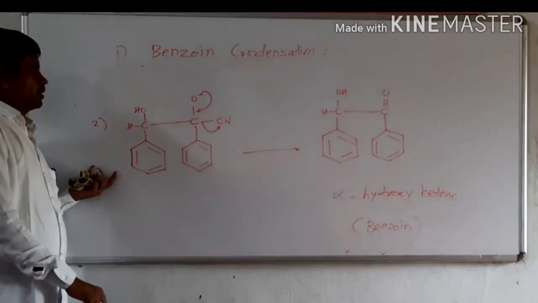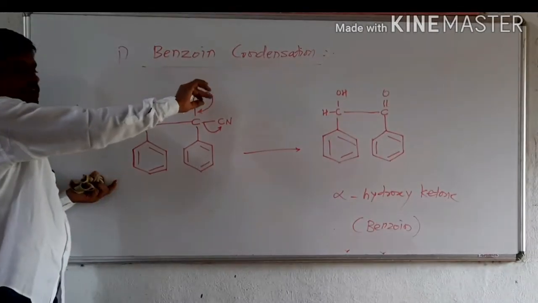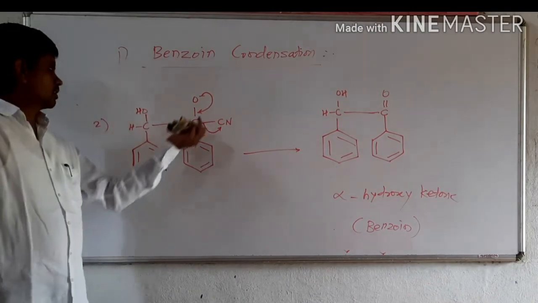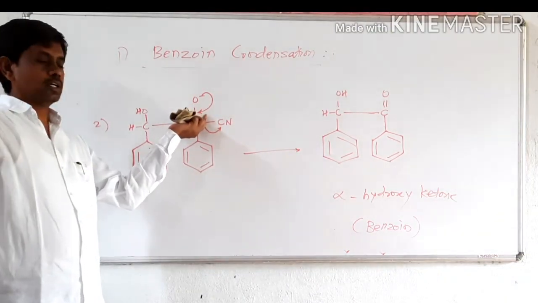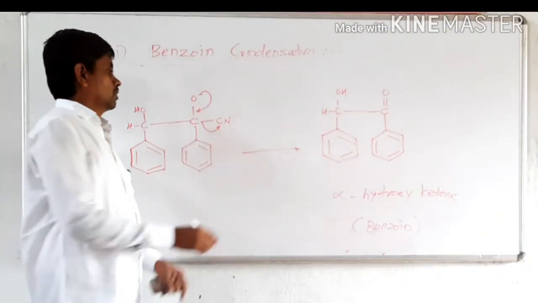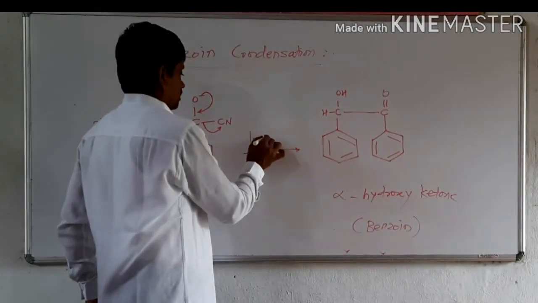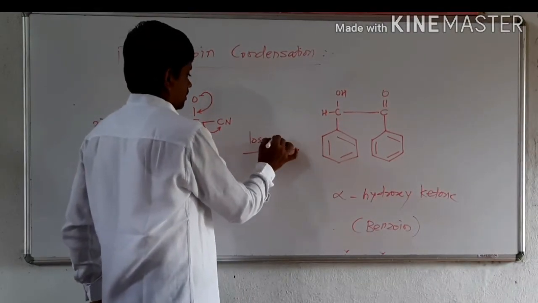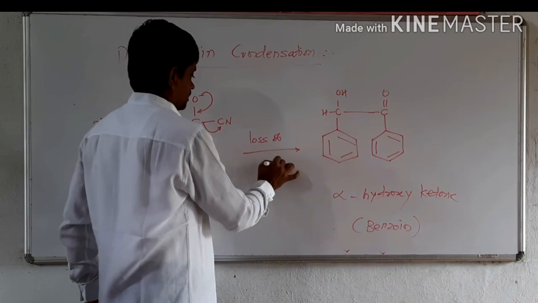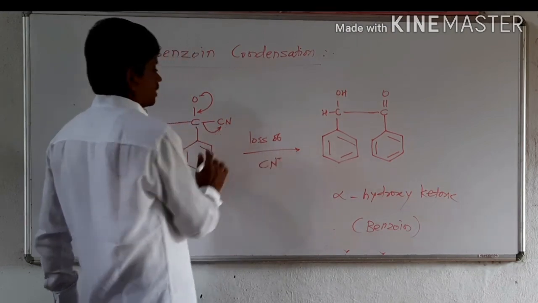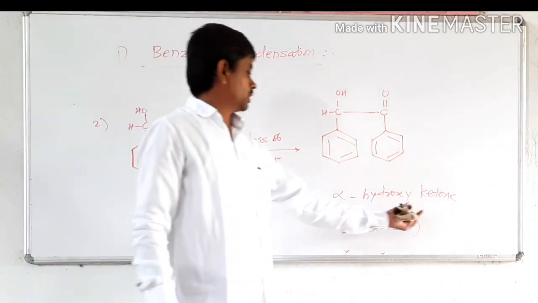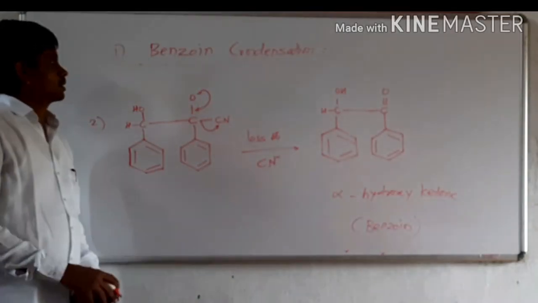In this way, oxygen generates a double bond and there is loss of CN minus from this carbon, to give an alpha hydroxy ketone called benzoin. Thank you.